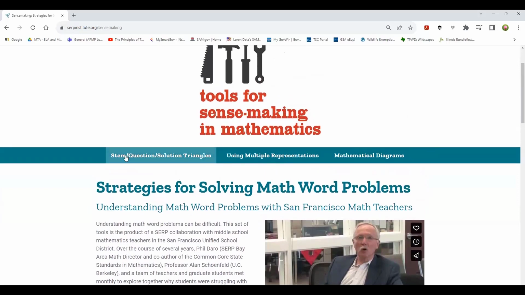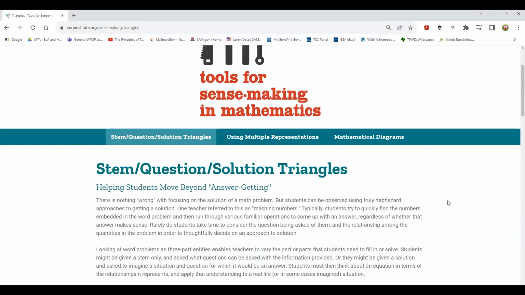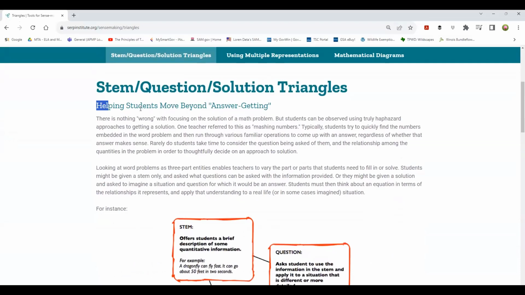And the first one is the STEM question solution triangles. That's the first of 3. We're going to get into using multiple representations and also mathematical diagrams. This first one, I think, is pretty neat. It's a STEM question solution, and this is what it looks like. Take a look, first of all, here with me. I love this. I think we should have t-shirts with this slogan on it, helping students move beyond answer getting.